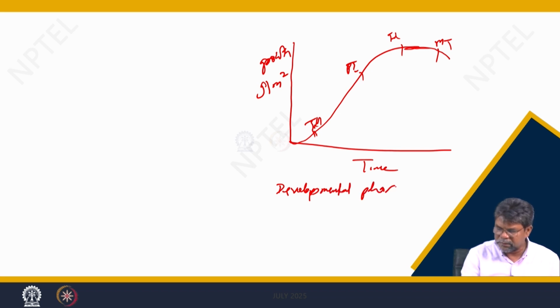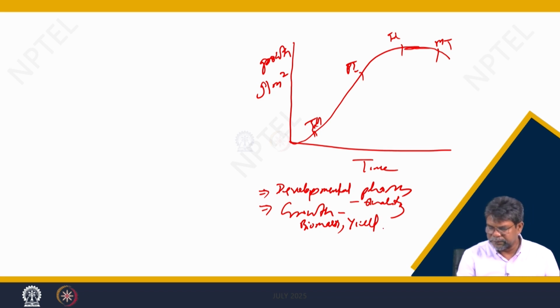The developmental phases are the quality parameters, and the growth, in terms of biomass and yield, is the quantity.